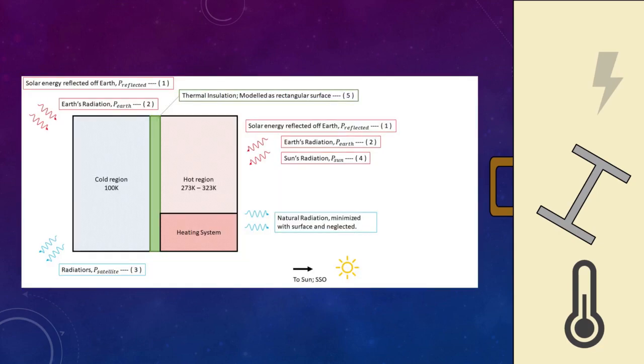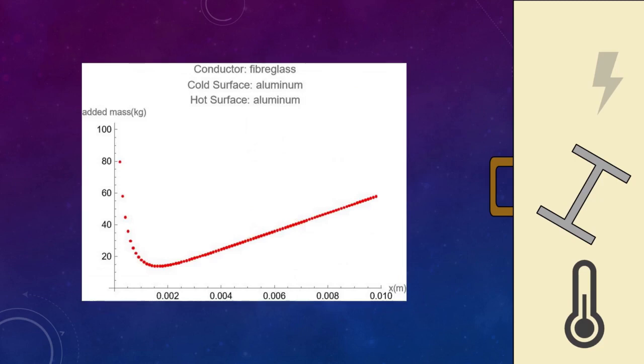The satellite is then divided into a hot region and a cold region, separated by insulators, and the thermal balance equations include all the radiation terms from the sun reflecting off the Earth, and from radiation from the Earth itself, as well as power dissipating away from the satellite, and the conduction terms between the cold and the hot regions. These are all solved as an analytic model. These equations leave one arbitrary variable undefined, which we parameterize to find the minimum average normalized cost and mass. We also permute the materials used.